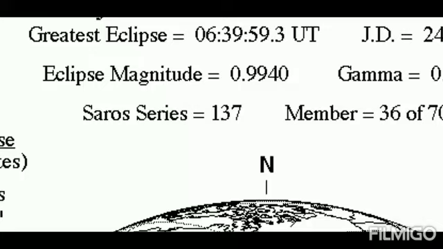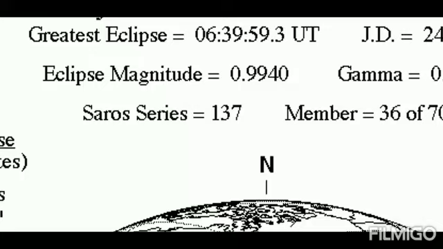Next we come to the Saros series. The Saros series of the eclipse is 137. We have discussed the Saros cycle in some previous video. You can see the definition and the mechanism of the Saros cycle. A number of Saros cycles are happening, and this eclipse falls on Saros series number 137.